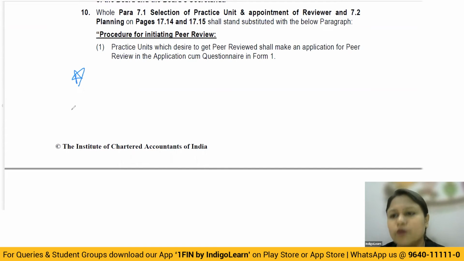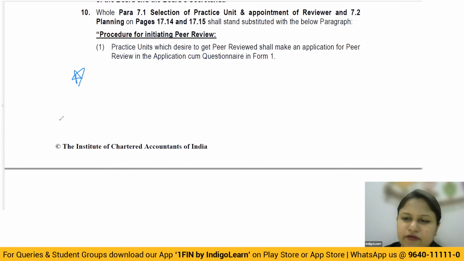If it comes from the board, it is going to intimate you to fill the form for peer review to be conducted. Once you fill up the form, it goes to the board. After receiving the form request, the board is going to allot 3 peer reviewers for your selection. They will take 3 days' time and give you 3 reviewers, out of which you have to choose 1 peer reviewer who is going to conduct the review of your practice unit.